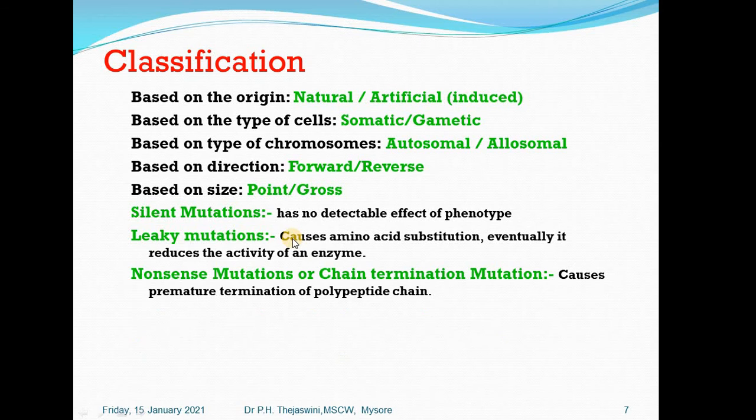Next comes nonsense mutation or chain termination mutation. This is nothing but some alteration in the genome that leads to a sequence on the mRNA which will be a termination codon, that is UAA, UAG or UGA. If UAA, UAG, UGA comes on the mRNA, then obviously the chain terminates immediately. That is, the polypeptide chain will immediately stop translating into the protein. So that leads to premature termination of the polypeptide.